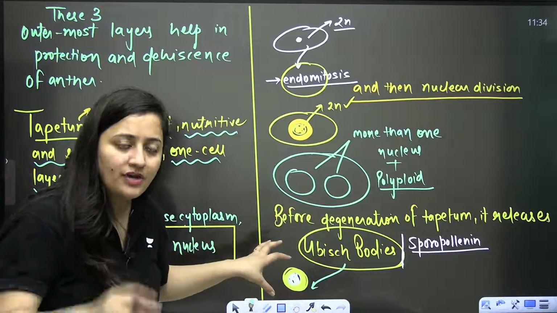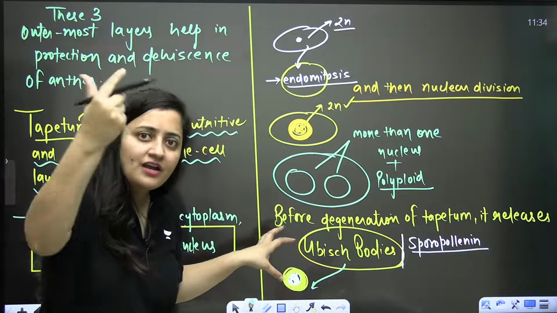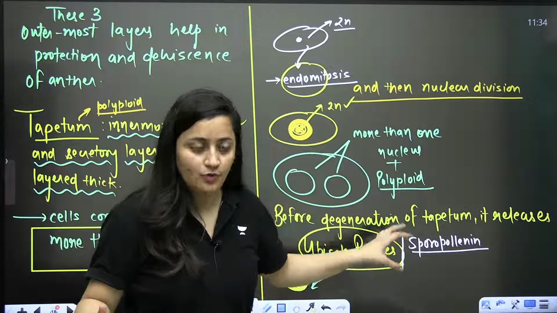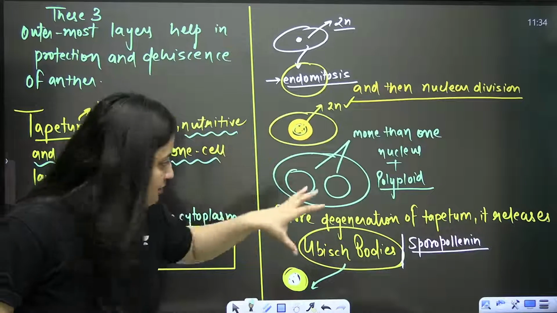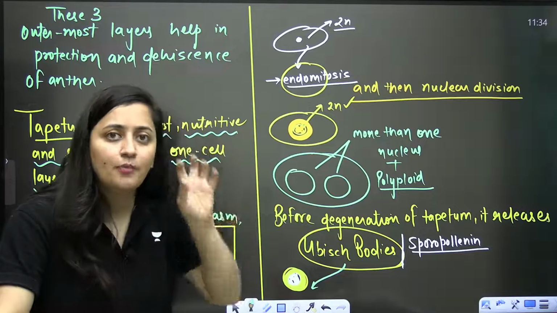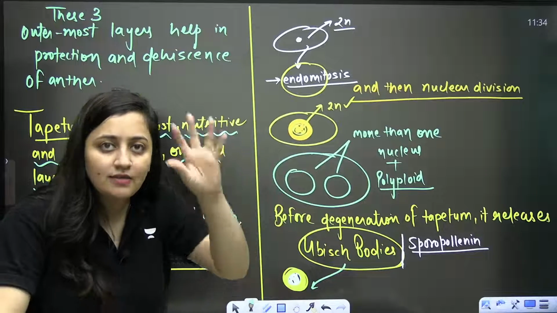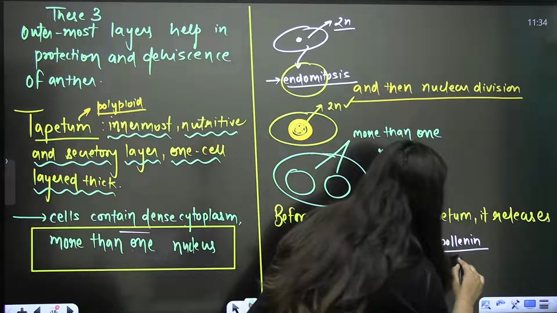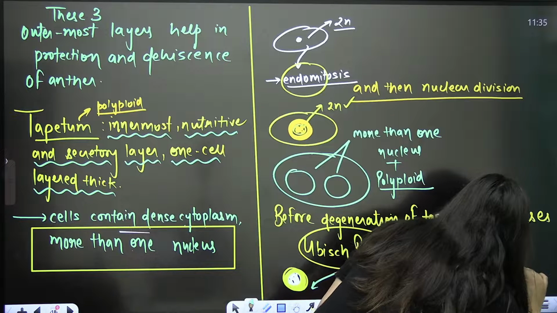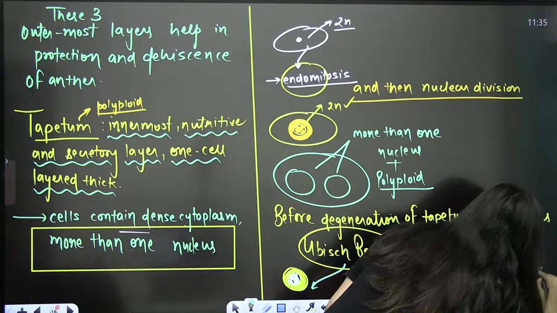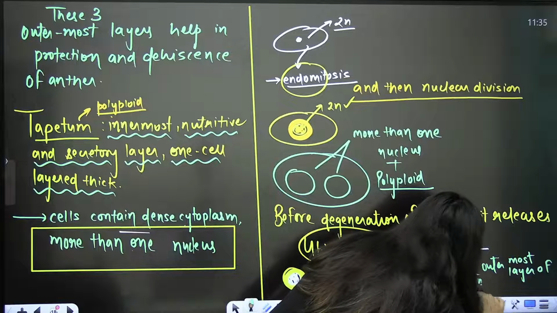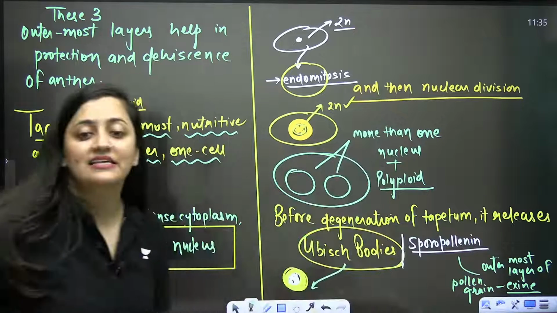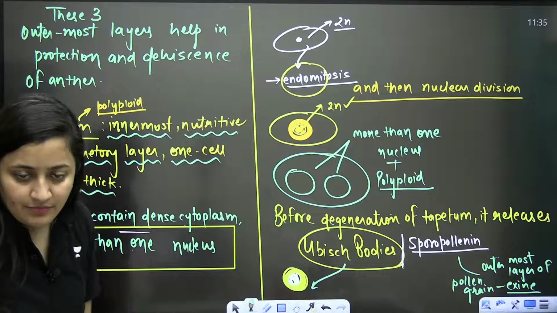What is the Ubisch body? You will see some secretions which are covered with sporopollenin. These Ubisch bodies, before degeneration of tapetum, will be released in the pollen sac. And the sporopollenin will form the outermost layer of the pollen grain, and that outermost layer is known as exine. So that's how it is helping.